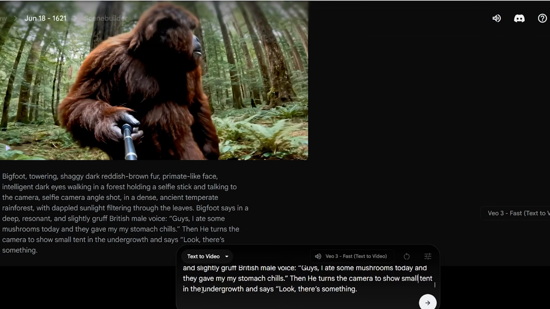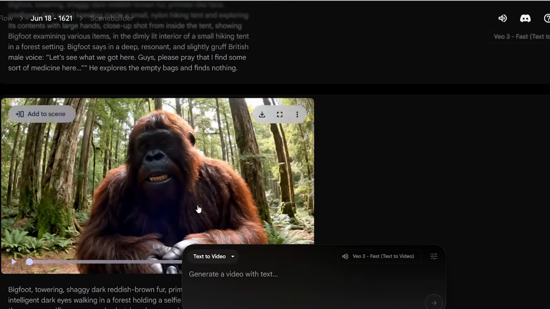Let's tweak the prompt. I'm going to add, look, there's a tent instead of something, and regenerate.